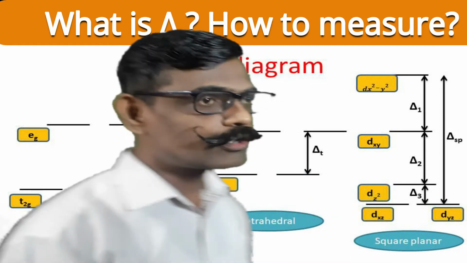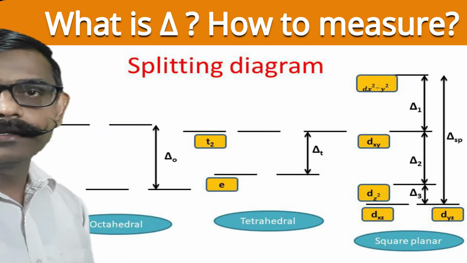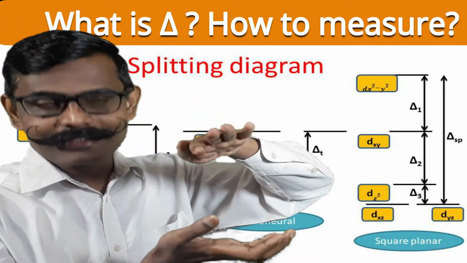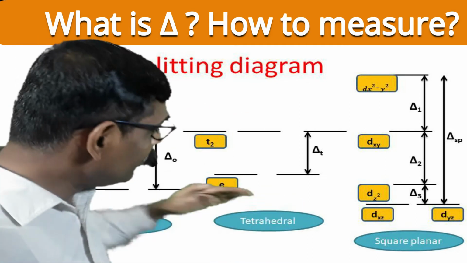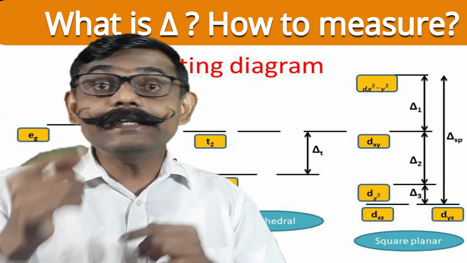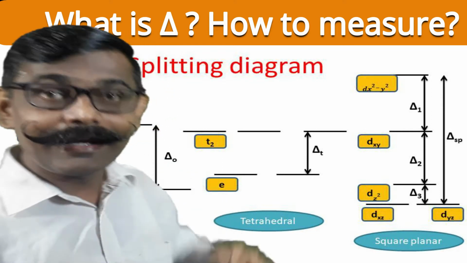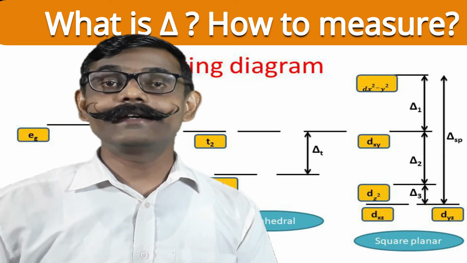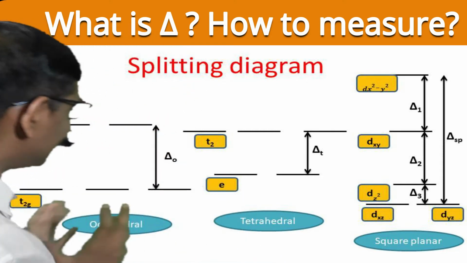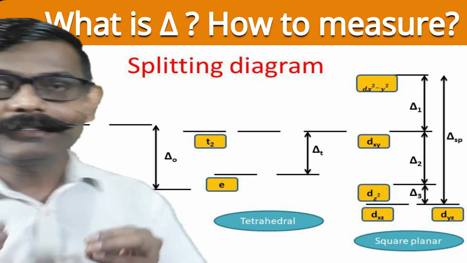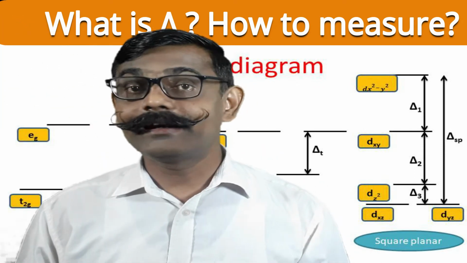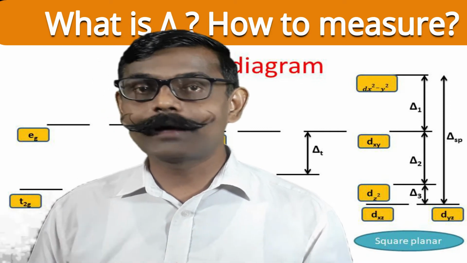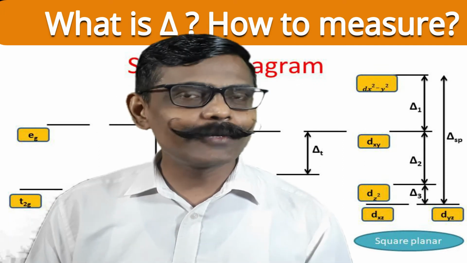If we consider the second geometry, tetrahedral, there the splitting gap is reversed, means the gap between the lowest orbital, that's e, not eg, and the highest split orbital t2 is nothing but the delta T, and you can recognize that delta T is smaller than delta O. Whatever the relationship we say, delta T is equal to 4 by 9 delta O, on what ground are we saying?